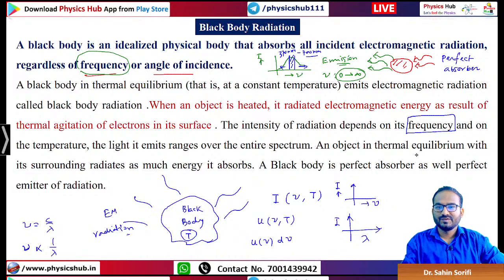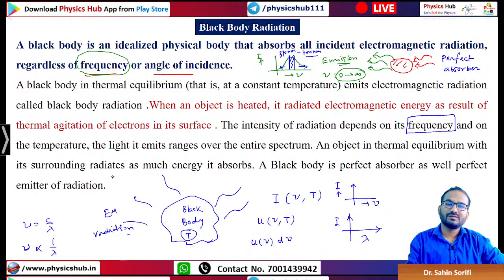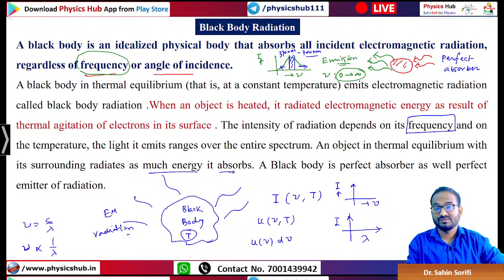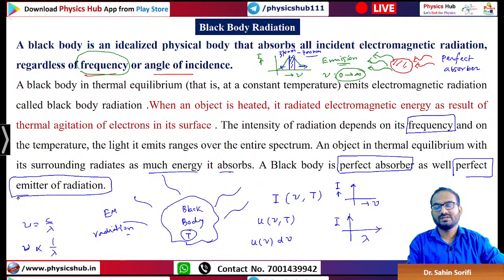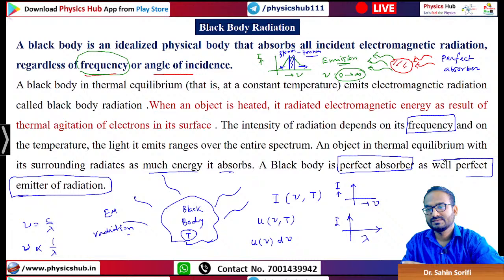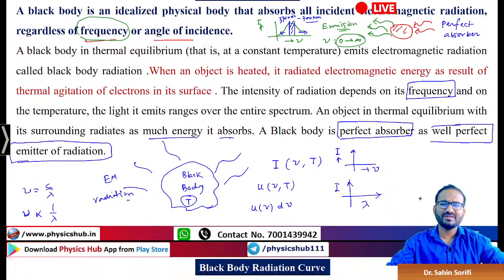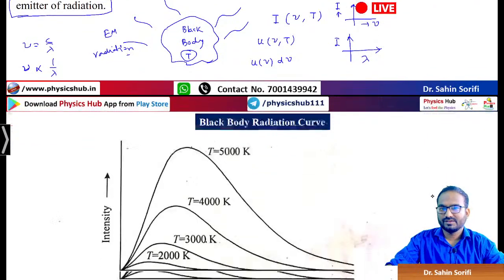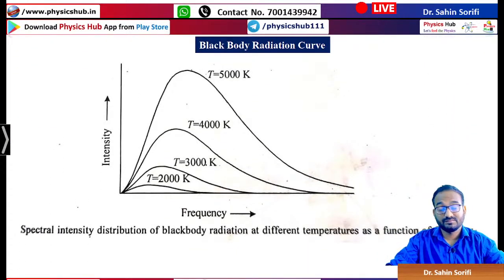An object in thermal equilibrium with its surroundings radiates as much energy as it absorbs. So a blackbody radiator is a perfect absorber as well as a perfect emitter of radiation. This part you need to keep in mind: a blackbody is a perfect absorber as well as a perfect emitter. These are very basic things, and you should understand them very carefully and clearly.